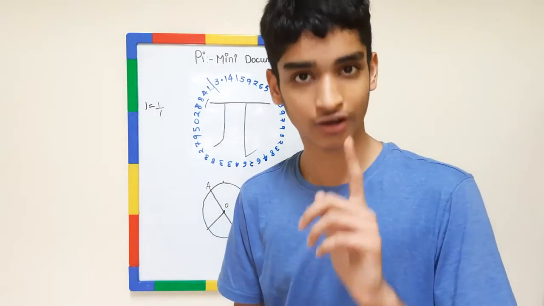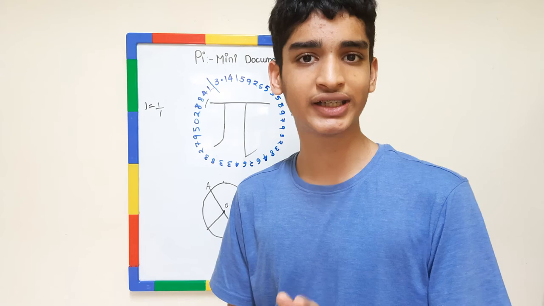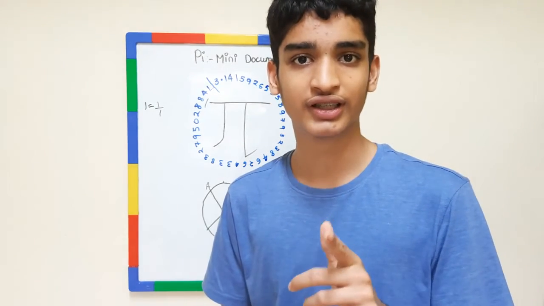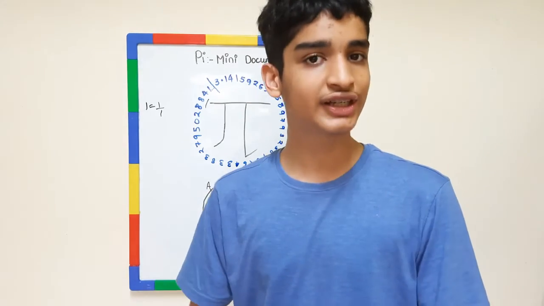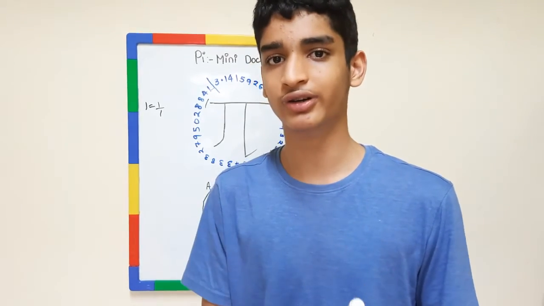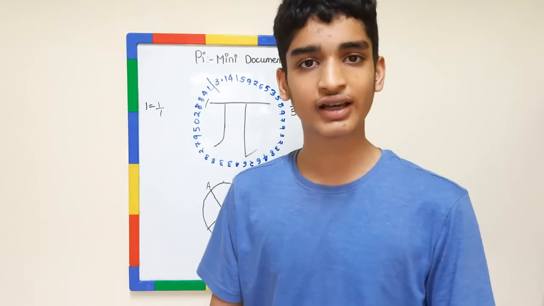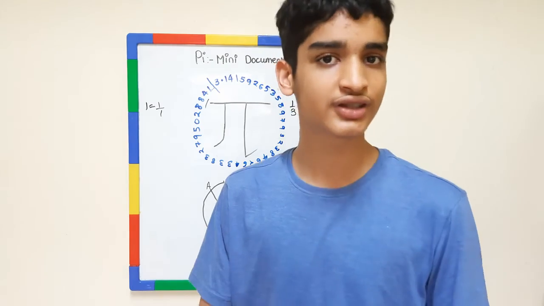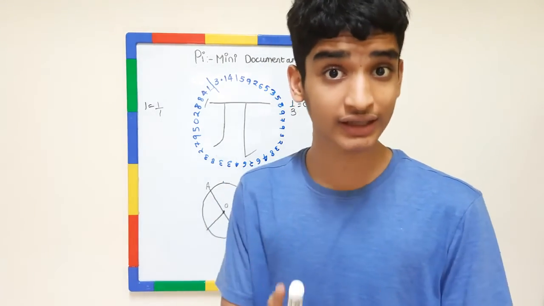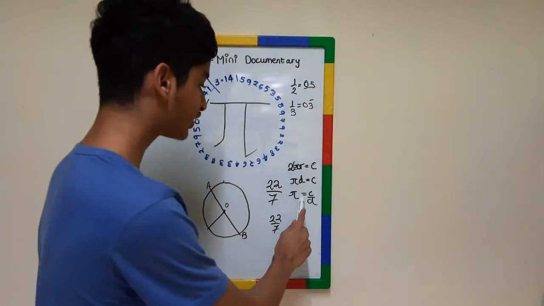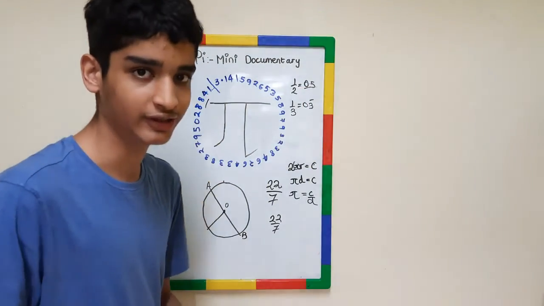It's a non-terminating, non-repeating decimal. And you can also tell it's associated with circles. You can remember this by remembering the dessert. If you have seen a pie, you would know that it's round. Correct? And that's a circle. So you can just tell your teacher that it's associated with circles. And if you really can remember, you'll also tell that it is the ratio of the circumference upon the diameter.